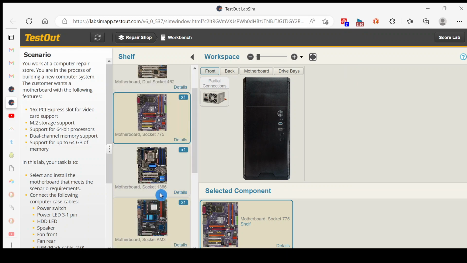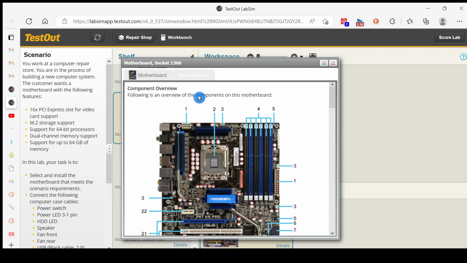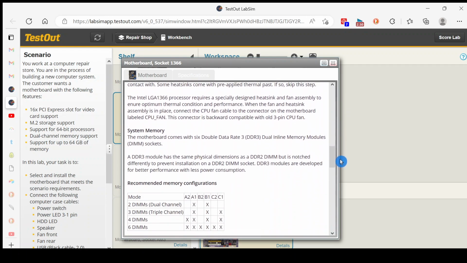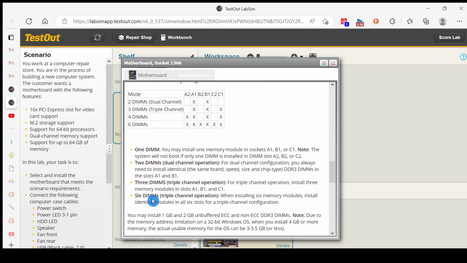Let's go to socket 1366 and click on details and specifications, and we'll scroll down to the system memory section. This has 6 DDR3 sockets. If we use all 6 slots, we can install up to 2 gigs in a slot, so 6 times 2 gig would be 12 gig.